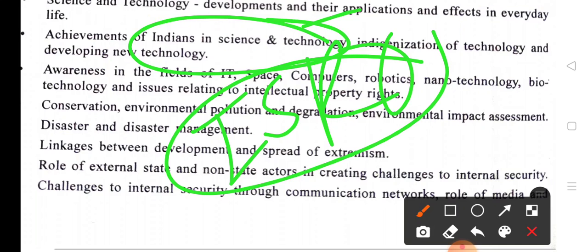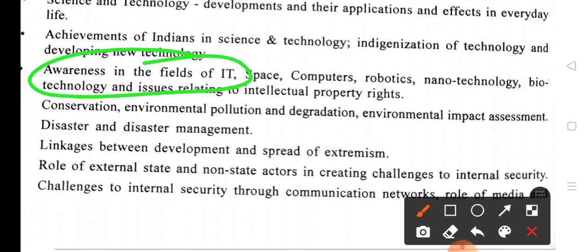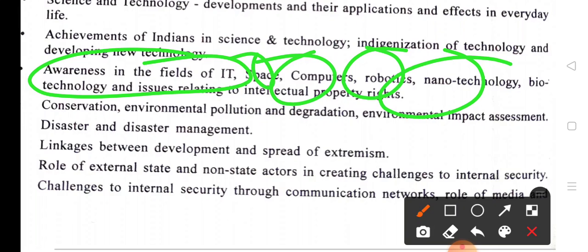You can see easily, yeah, here: indigenization of technology and developing new technology. We have to know all about these things. Awareness in the fields of IT, information technology, space, computers, robotics, nanotechnology, biotechnology and issues relating to intellectual property rights. So these topics are most important.